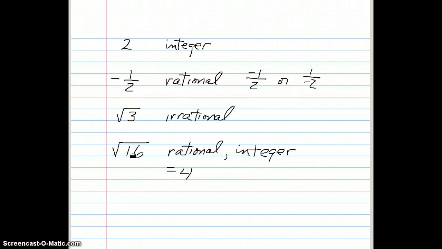So if you put the square root of 16 into a calculator, or you know that the square root of 16 equals 4, you see that this is an integer 4, which could also be written as 4 divided by 1. So we can classify a lot of these numbers. Now the next video, we're going to look at ordering the real numbers.